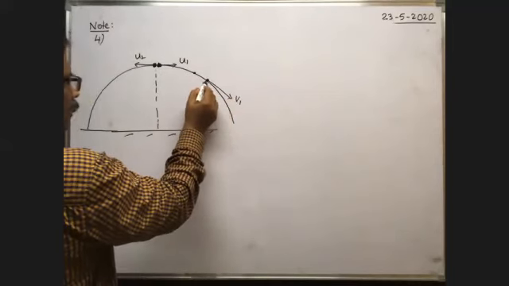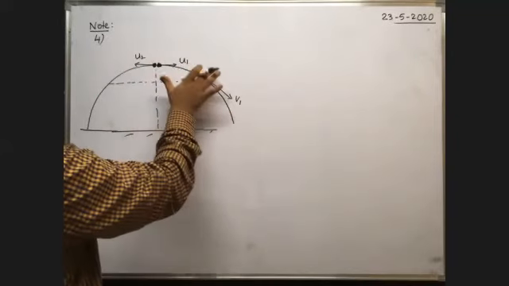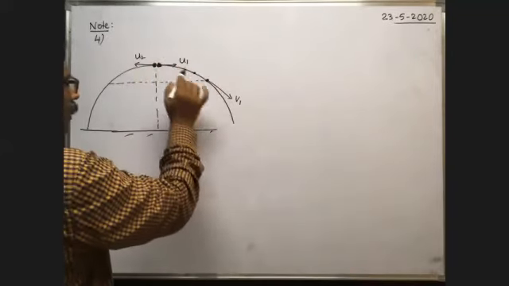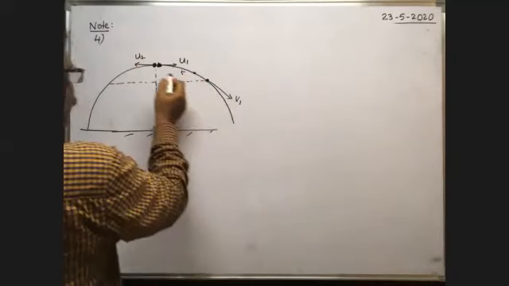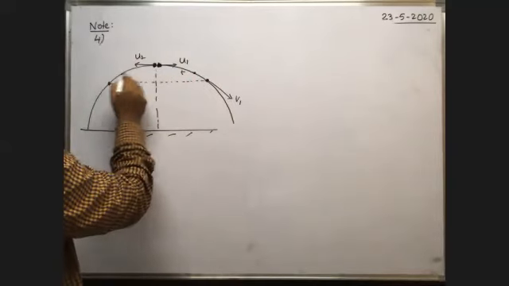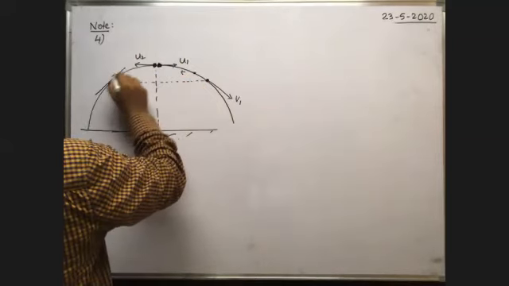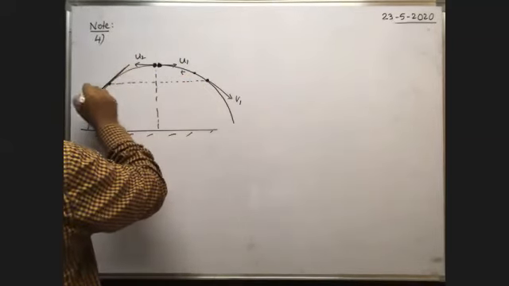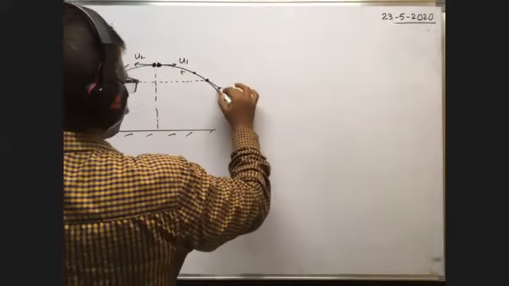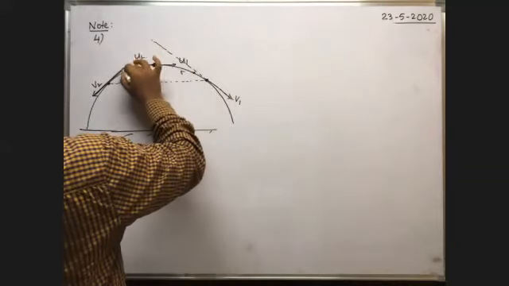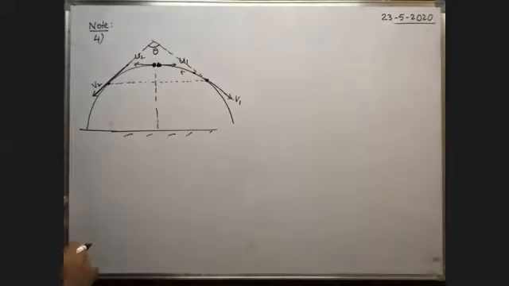Next, at the same time, after these two bodies start moving horizontally with these velocities, after some time t seconds, whenever the body reaches the point here, its velocity becomes v1, and at the same time the velocity of this body becomes v2. This velocity is also along the tangential direction to this path. Now extend these velocities in the backward direction. What is the angle between these two velocities? Suppose the angle between the two velocities becomes theta after some time.